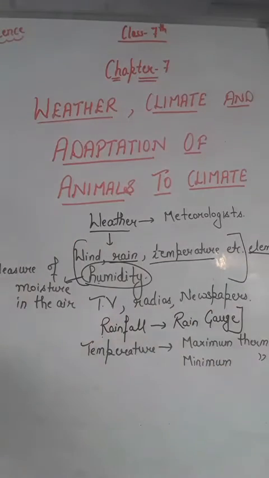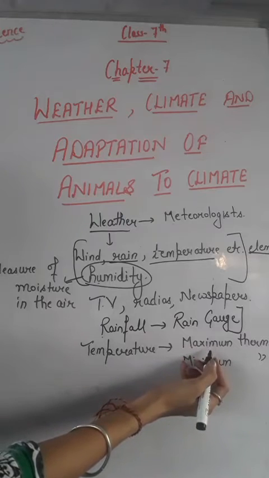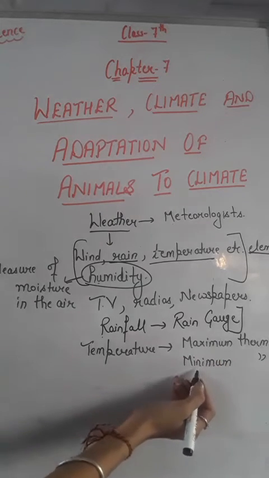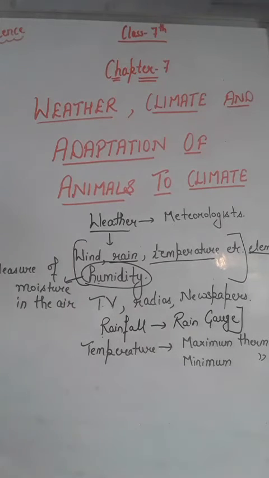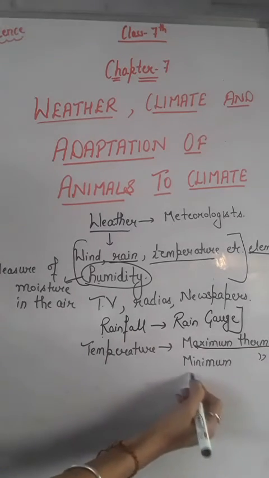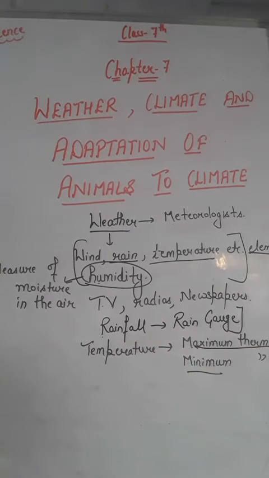right? The maximum thermometer is used to measure the maximum temperature of a day, and the minimum thermometer is used to measure the minimum temperature of a day. Generally the maximum temperature occurs in the afternoon and the minimum temperature generally occurs in the early morning and at night.